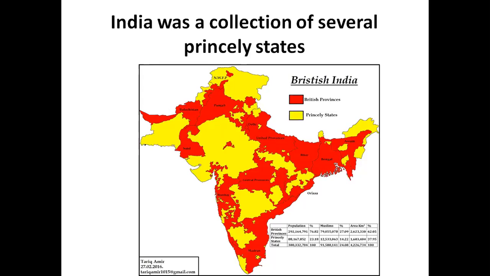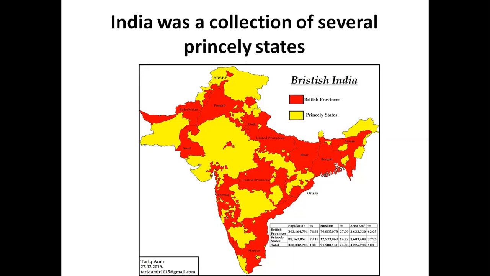several small states. On your screen right now, you can see the map of India during the British rule. So as you know, during the British rule, almost the entire India was under one British rule.